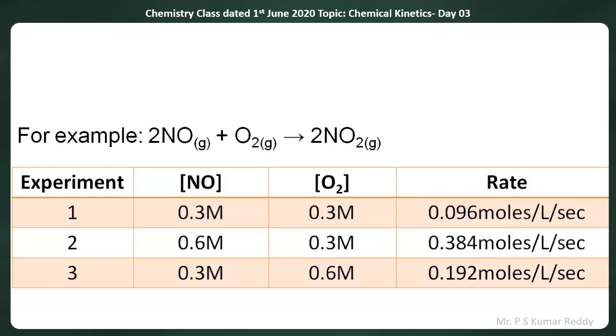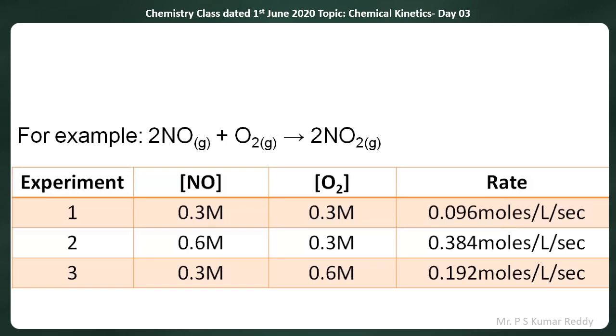In the second experiment, the concentration of NO is 0.6 molar. The concentration of oxygen is kept at 0.3 molar only. Then the rate of the reaction is 0.384 moles per liter per second.